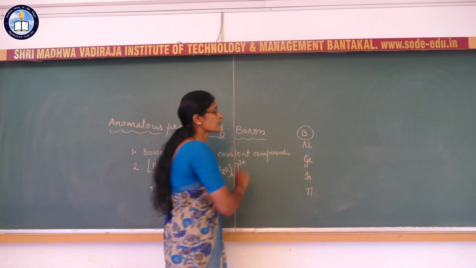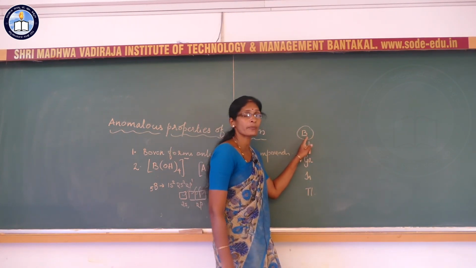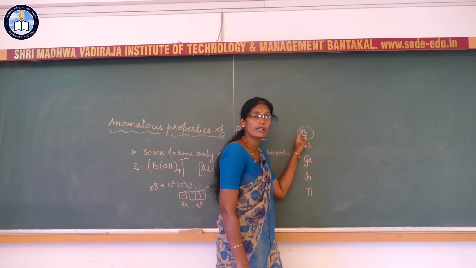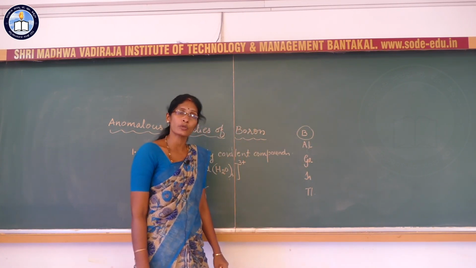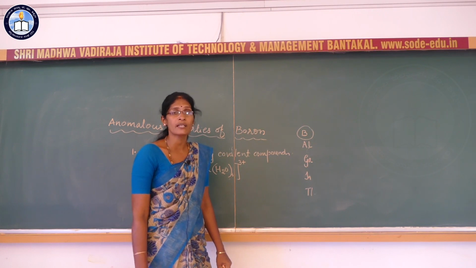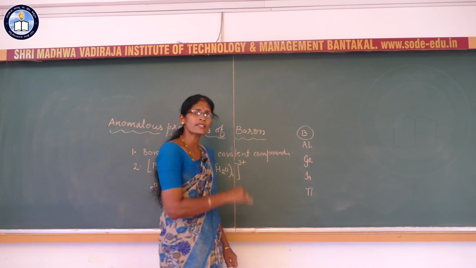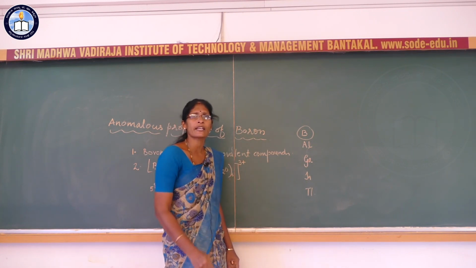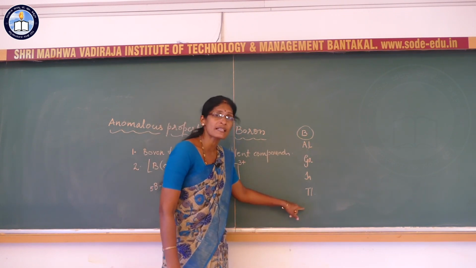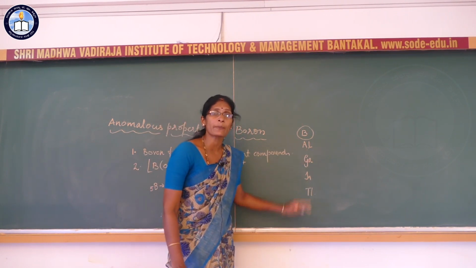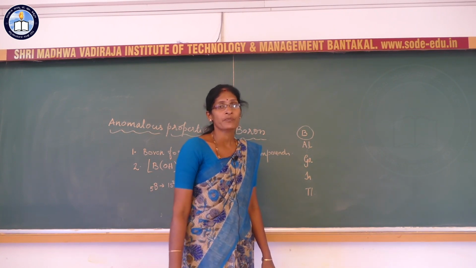And if you observe the p block elements, the first element of the p block, boron, is the first element of the 13th group. Carbon is the first element of the 14th group, nitrogen is the first element of the 15th group, and so on. The properties of the first element are entirely different because of the absence of d orbital, but in the rest of the elements there is the presence of d orbital. So, because of the presence of the d orbital, the covalency expands beyond 4.